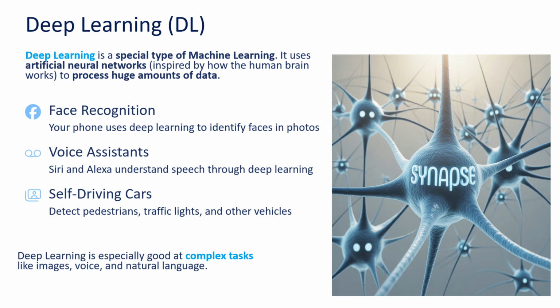Now we will see examples of deep learning. First one is face recognition. Your phone uses deep learning to identify faces in photos. Second one is voice assistants. Siri and Alexa understand speech through deep learning. Third one is self-driving cars. They detect pedestrians, traffic lights, and other vehicles. Deep learning is especially good at complex tasks like images, voice, and natural language.